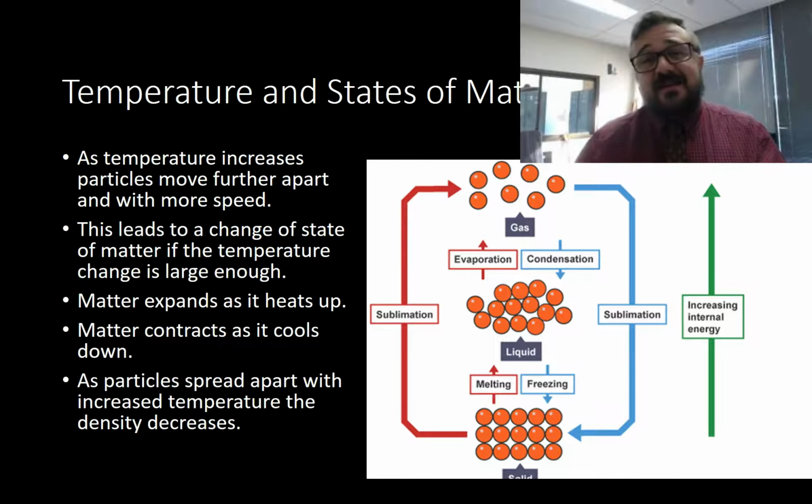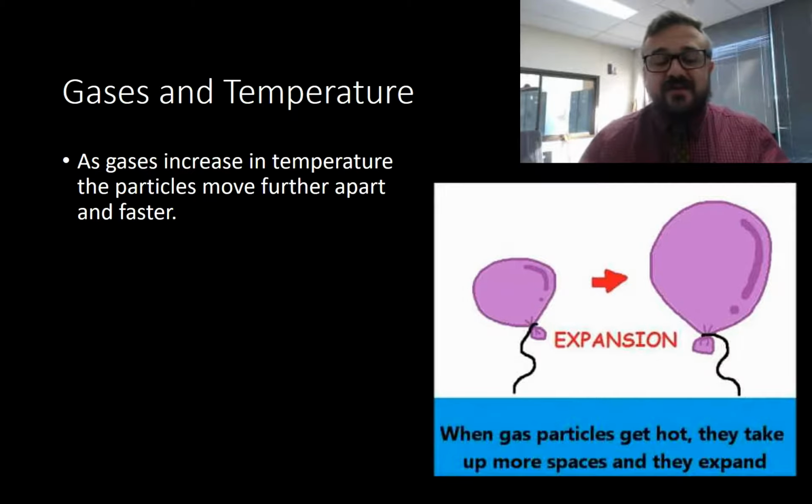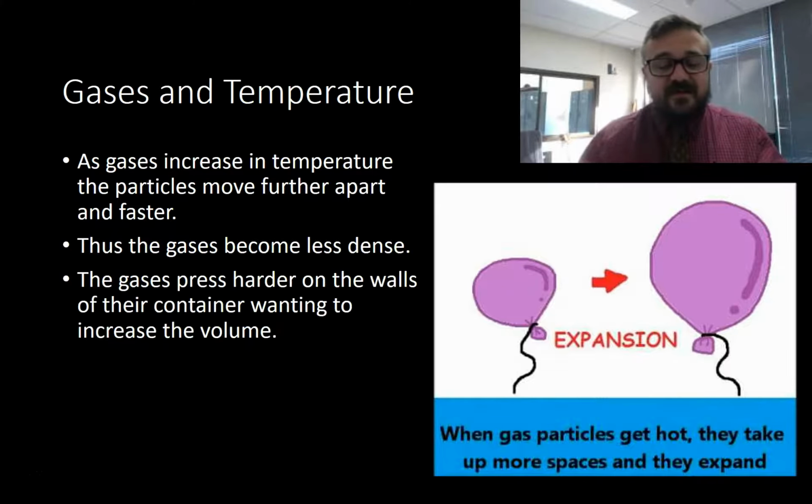So density is temperature dependent. In other words, every time we see a known density for a substance, that is the density at a very specific temperature. Gases and temperature is a little bit interesting. When gases increase in temperature, the particles move further apart and faster, just like with everything else, and the gas becomes less dense. This means, however, the gas presses harder on the walls of its container, because we know that a property of a gas is that it fills up the container. So they will push harder against that container, wanting to increase the volume.